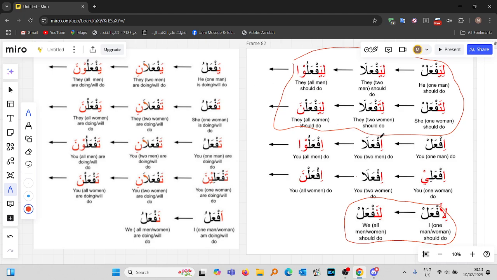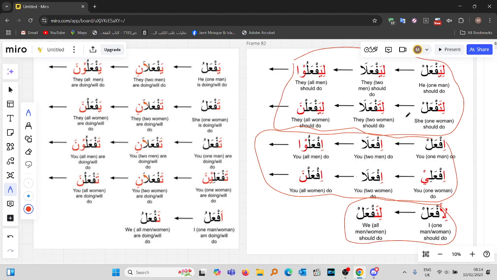Notice also when it comes to the second person, which you could say are the middle conjugations, the second person based conjugations, which are if'al, if'ala, if'alu, if'ali, if'ala, if'alna. These six have a hamza that's got a kasra. Do you see that? The hamza that's got a kasra that's not in the fi'l mudari. You can see all the differences also, but these are just a few differences when you compare with the fi'l mudari. So how do you learn it? You learn it the same as you've learned the fi'l madi and the fi'l mudari.